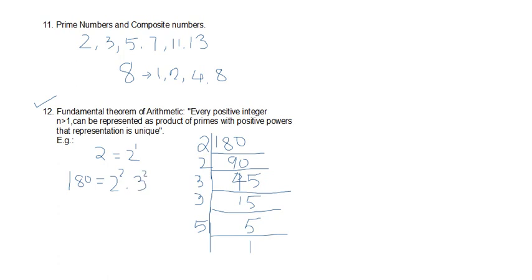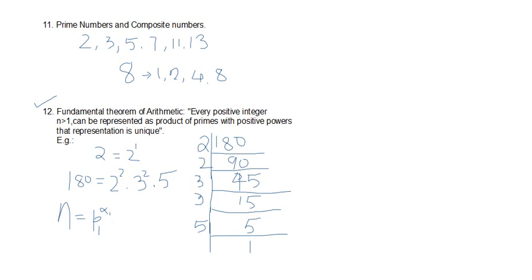So all the numbers can be represented like this, as a product of primes with positive powers. And these powers are positive natural numbers. So any number n can be written as a product of primes with their powers. This power can be 1 or any other positive natural number.